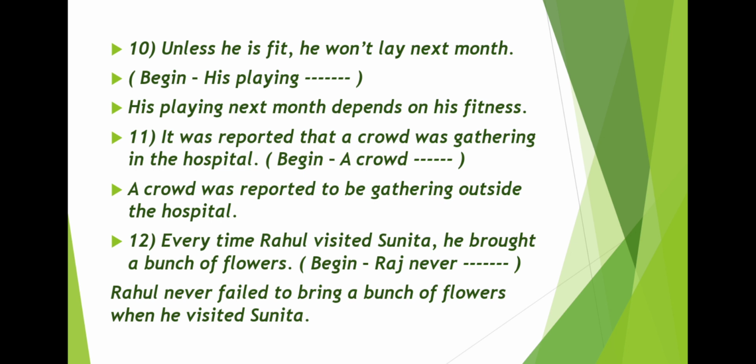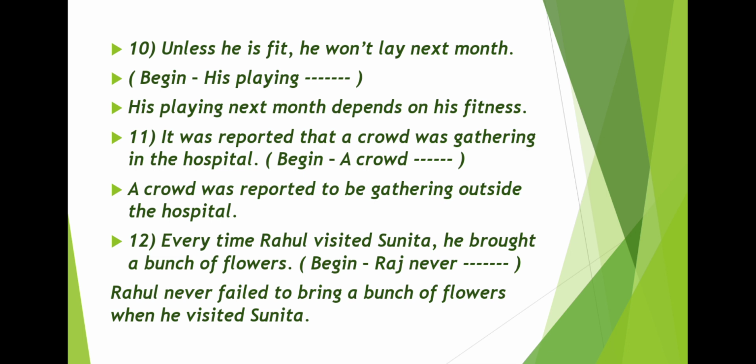Next, it was reported that a crowd was gathering in the hospital. Now we have to begin with crowd. Look, it is the subject here, a crowd is the object here. When you have to begin with the object, when object becomes subject, it means you have to change the voice. Okay, you have to make it passive voice. As it is past tense, you have to use the helping verb was. Okay, simple past. Okay, a crowd was reported to be gathering outside the hospital.